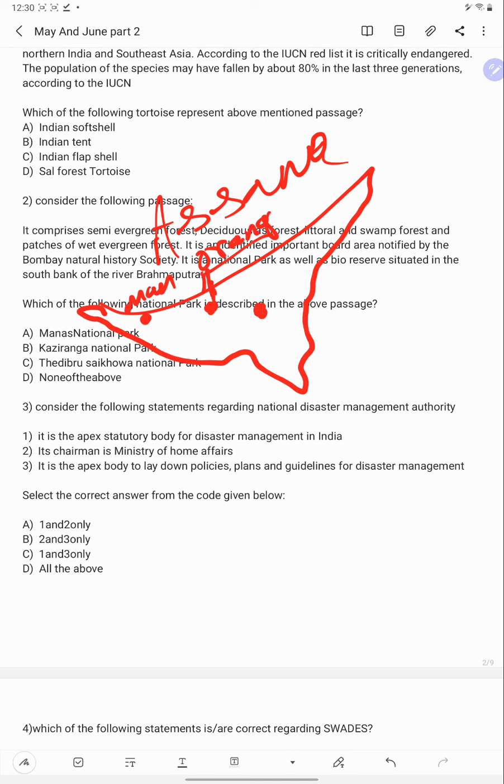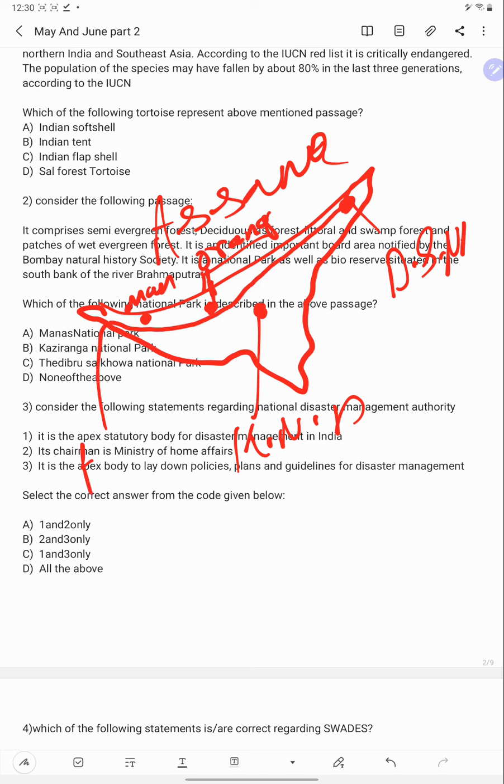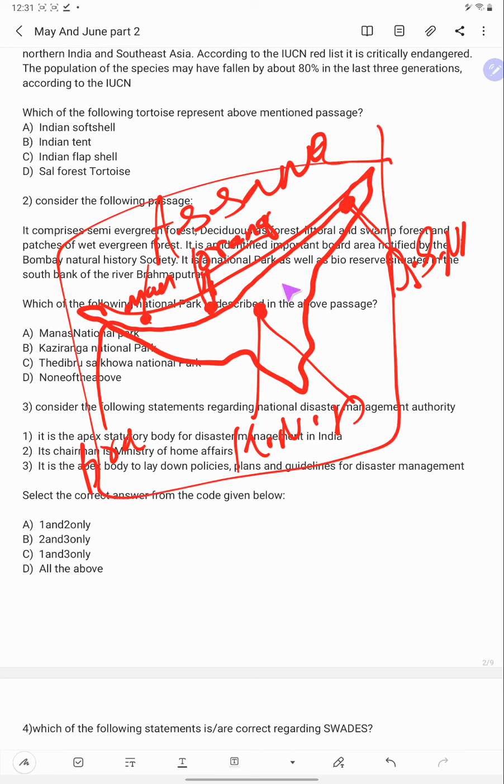Here Kaziranga will be there. Here Dibru-Saikhowa National Park will be there. So the river will flow like this. This is Brahmaputra. So this is south of the Brahmaputra, this is north. So here you should understand.